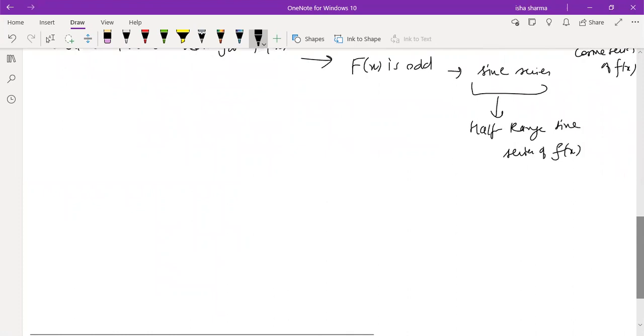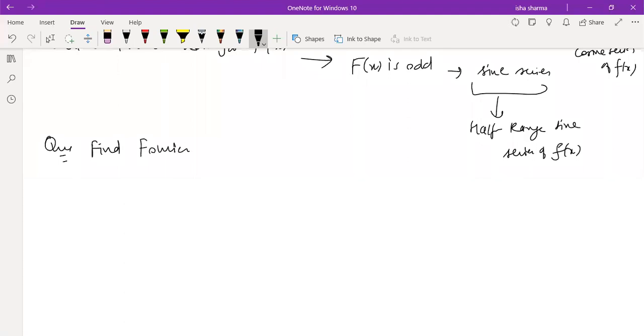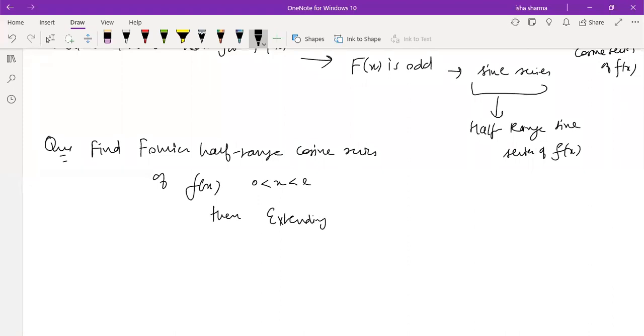So if the question is find the Fourier half range cosine series of a given function fx, whatever is the given function to you from any domain 0 to L, then what you will be doing, you will be extending fx to capital Fx, which will happen to be an even function.